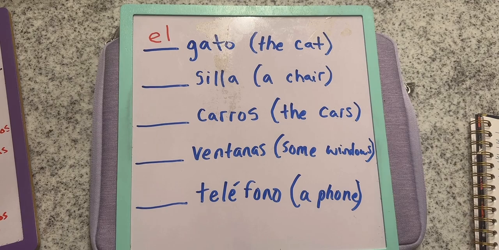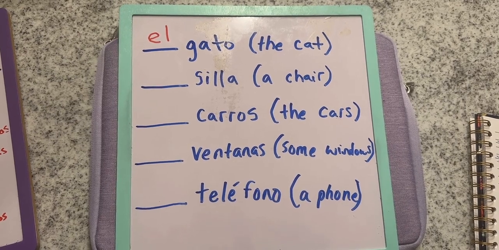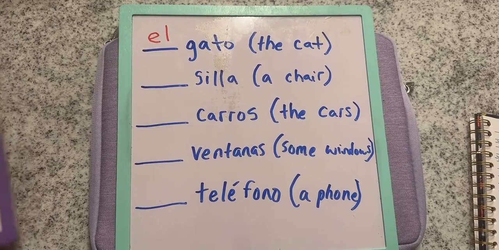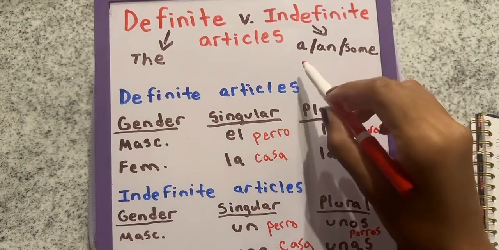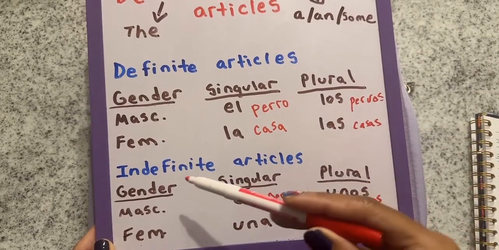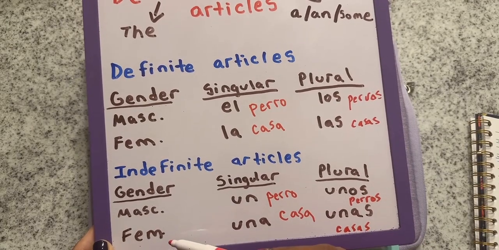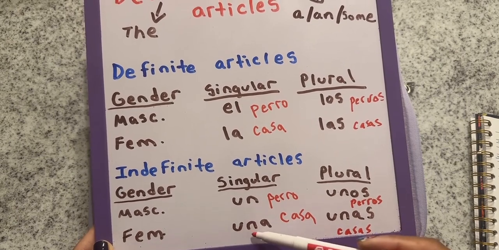Okay, so I can see this one tricked a few people up. I see only one person got it right, and it's going to be Elenia. So a lot of y'all said la, but let's look back at our chart here. If I want to say a, remember, that falls under indefinite. And if we look down here, an indefinite article that is feminine, it's going to be una. A feminine word like silla is feminine, and it's going to be una.